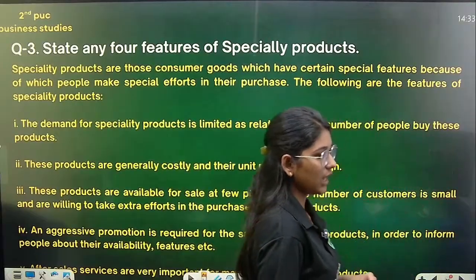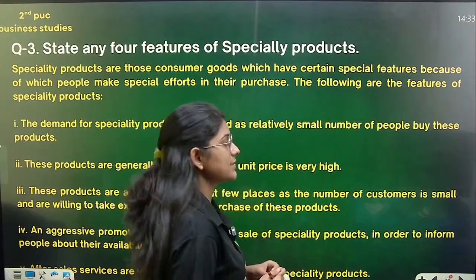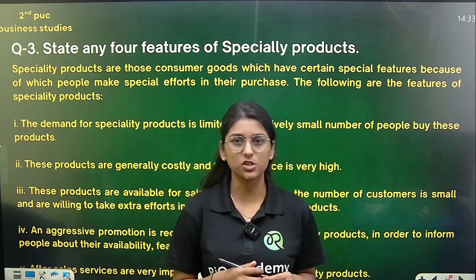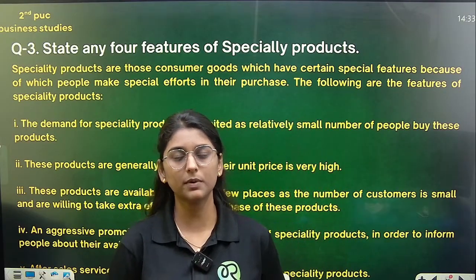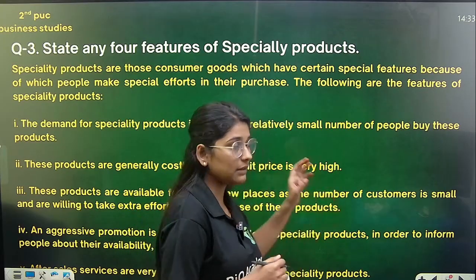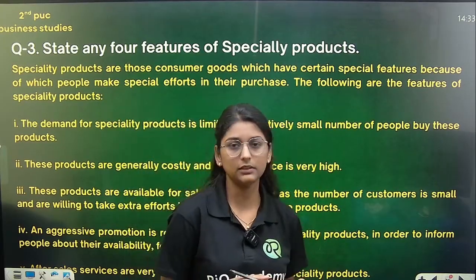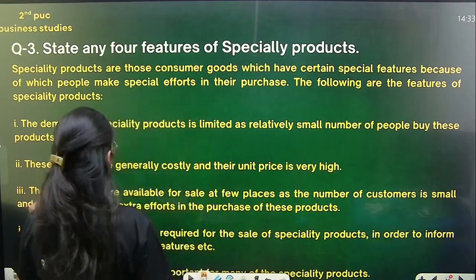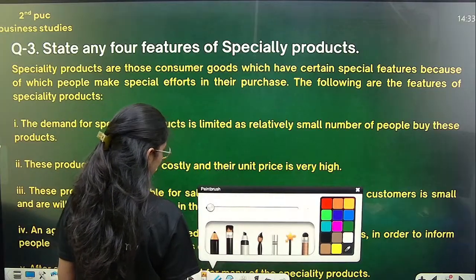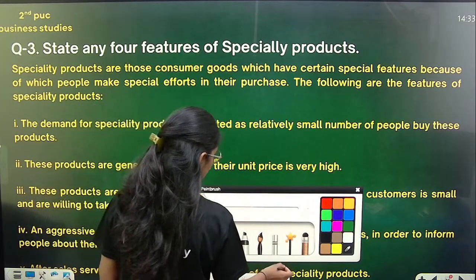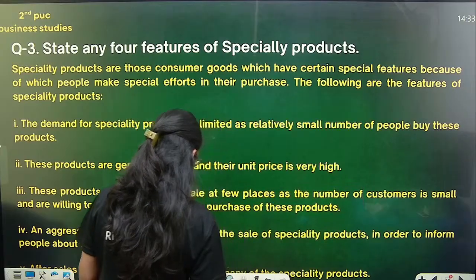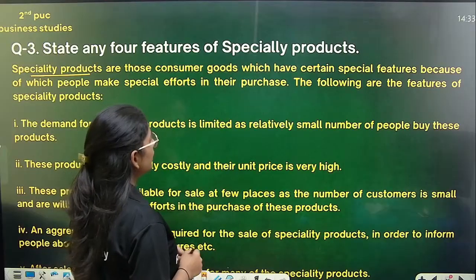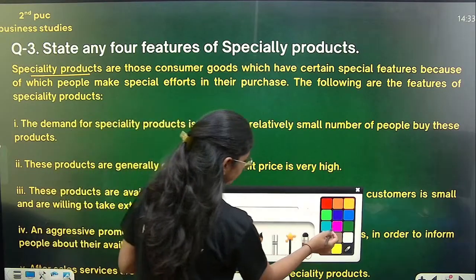Now we will be discussing a question: state any 4 features of specialty products. So if you see here, what is the answer? Basically, what are specialty products, and which are the different types of specialty products. So specialty products are those consumer goods which have, I'll change the color.